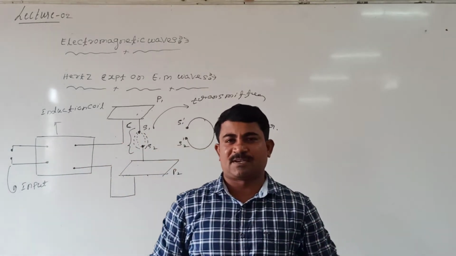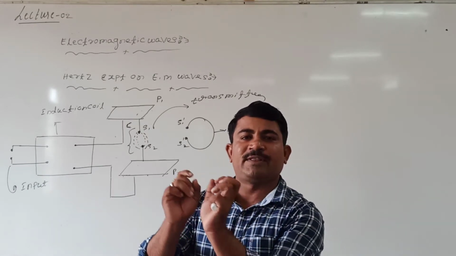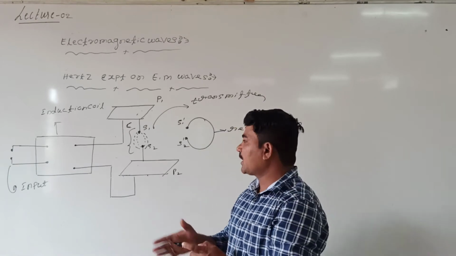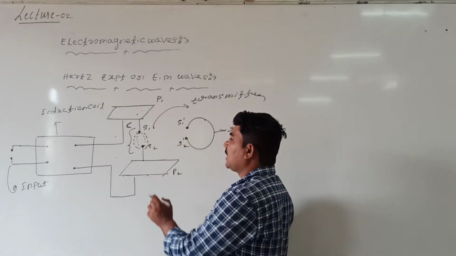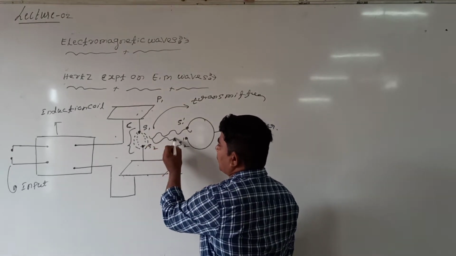When a charged capacitor is allowed to discharge across an inductor, electric field oscillations are produced. During electric field oscillations, charges are oscillating with simple harmonic motion. Whenever charges oscillate, what happens? An electromagnetic wave can be produced. How can the electromagnetic wave be received by the transmitter? Like this, the electromagnetic wave comes.